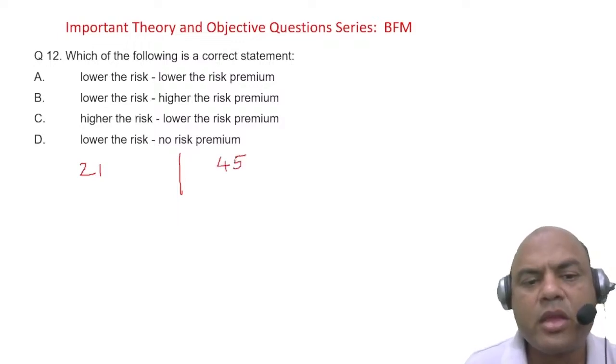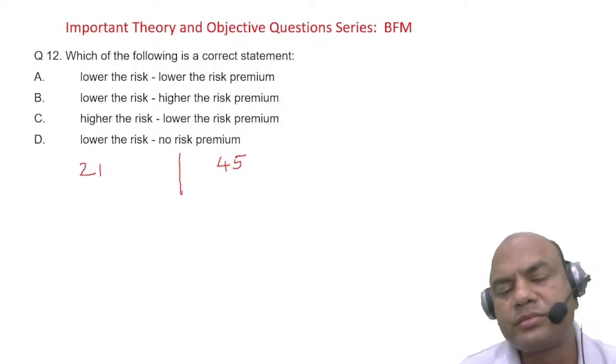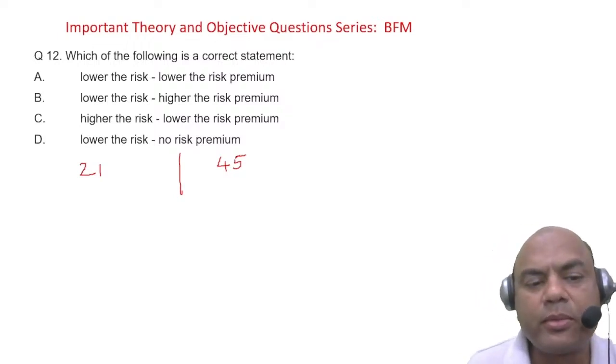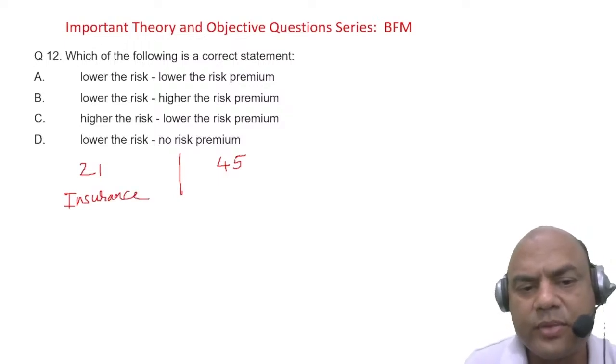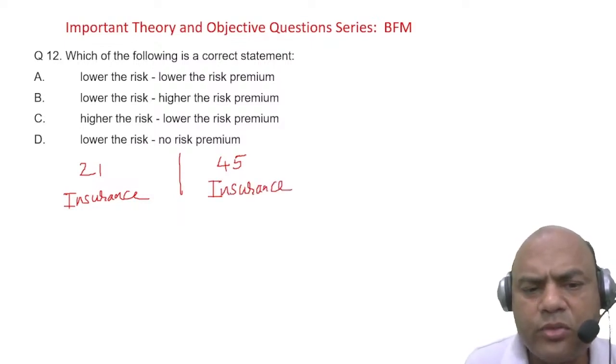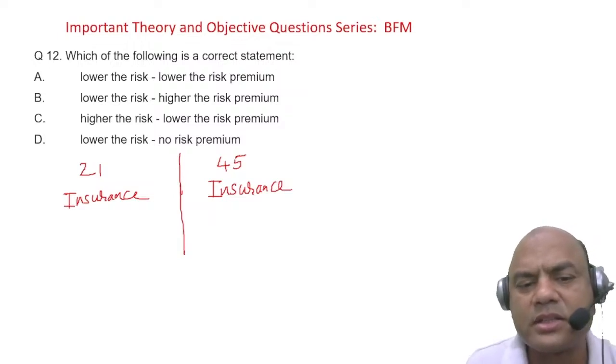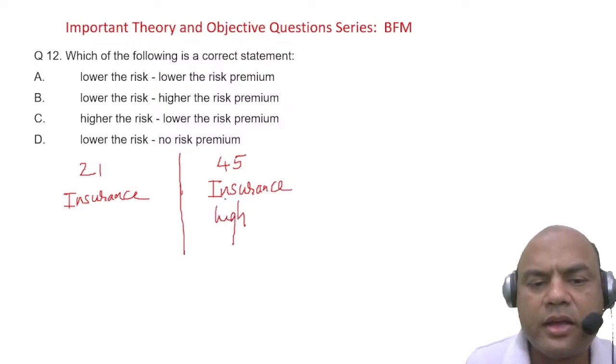Which premium will be higher? Same insurance. Of course, the 45-year-old's will be higher, right? This high. This will be low.